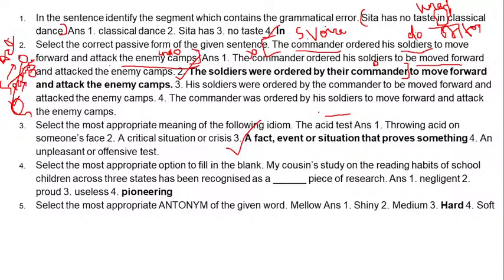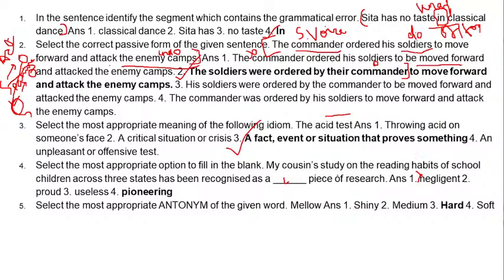So our sentence is, my cousin's study on the reading habits of school children across 3 states has been recognized as, let us explore our options. Negligent piece of research? No. Negligent is something else. Negligent means when you don't know of something or when you ignore something, and habitually you ignore something. Negligent of your health, that kind. Then comes proud. No, proud is not related to research. Useless cannot be an answer over here.